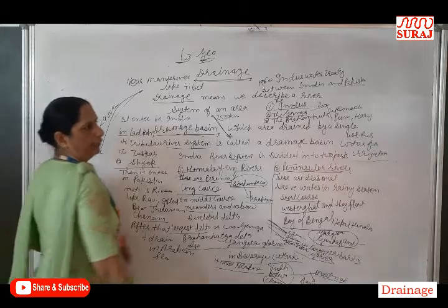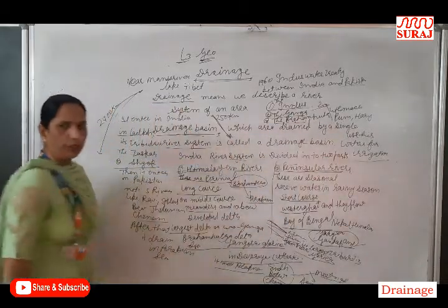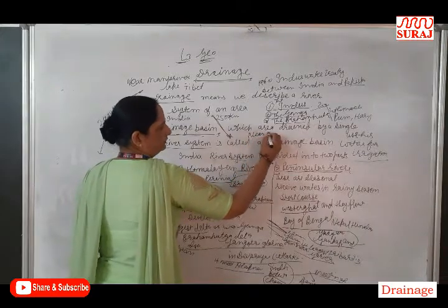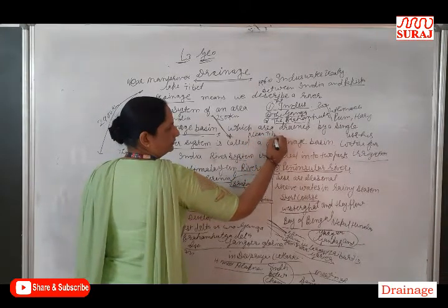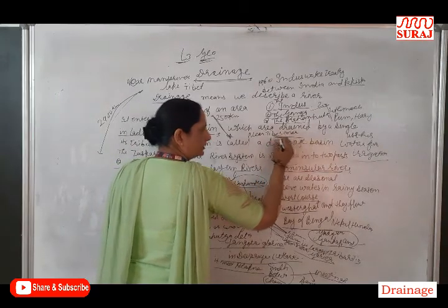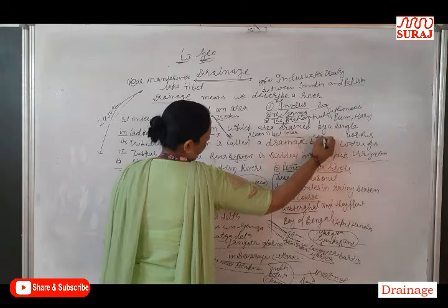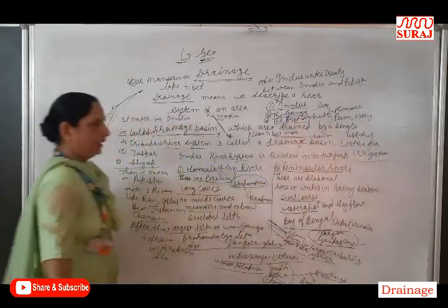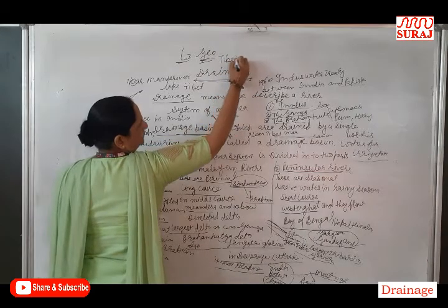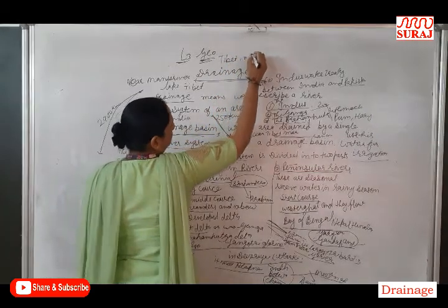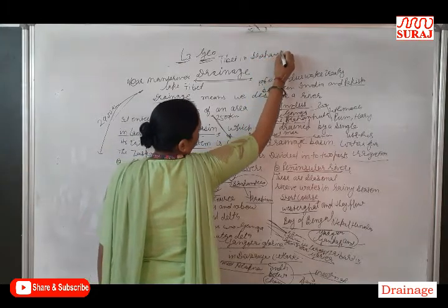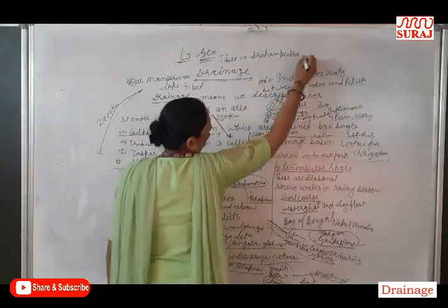The last one is the Brahmaputra river. The Brahmaputra also originates near Mansarovar Lake in Tibet. It flows in the eastern direction. In Tibet, the Brahmaputra is known as Tsangpo.